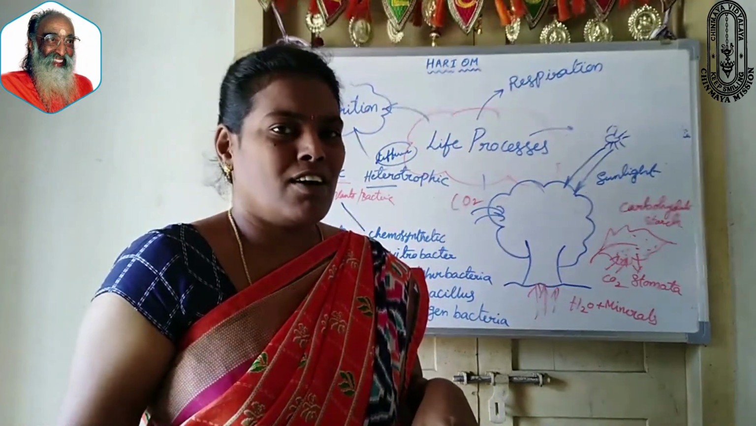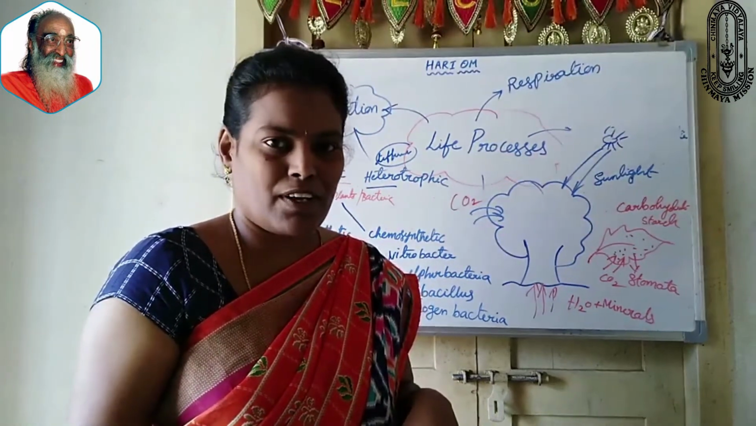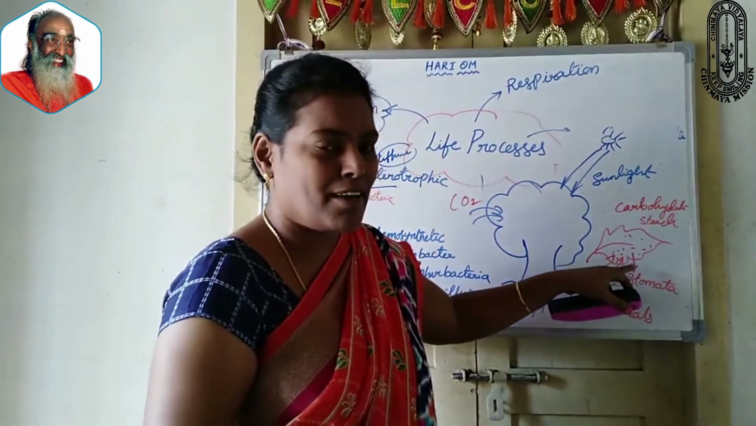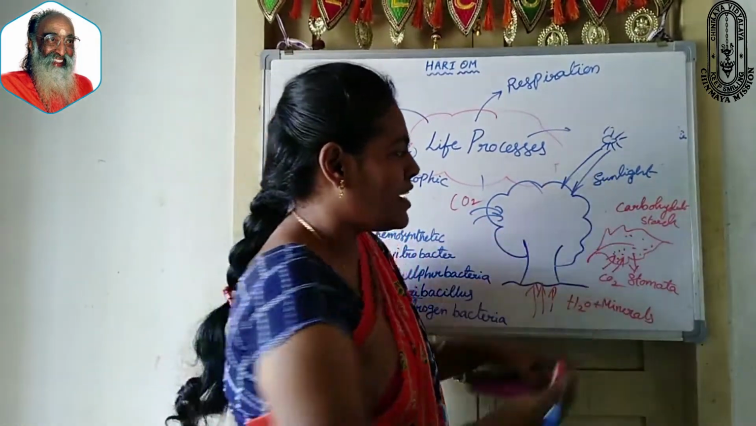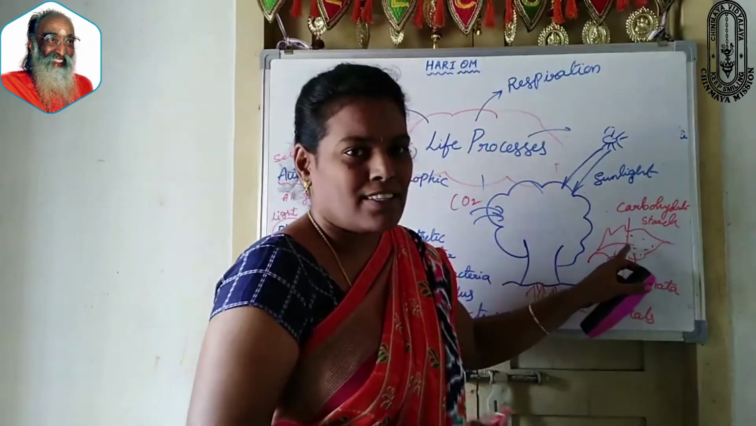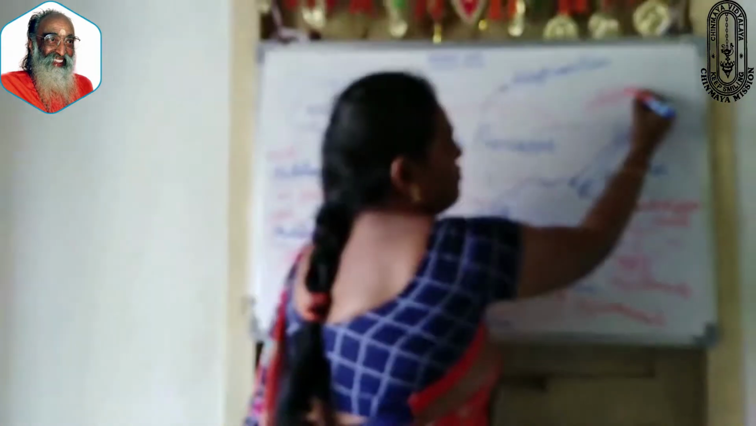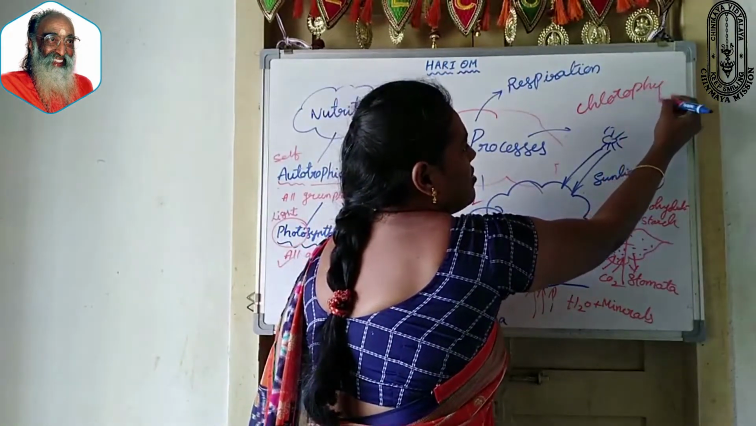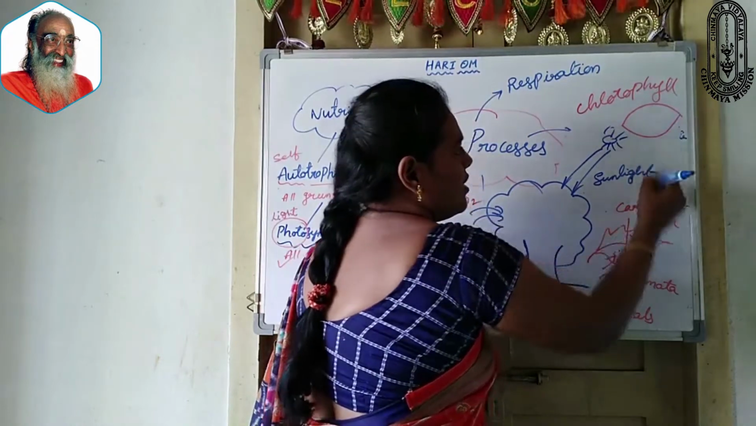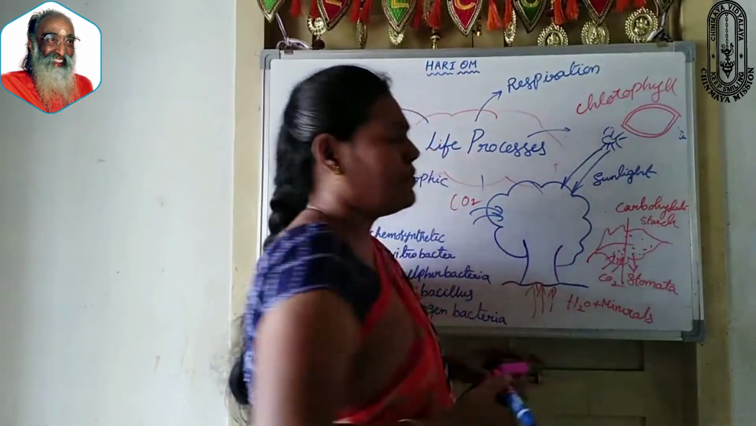Human beings and all other organisms exhale carbon dioxide into the atmosphere. Whatever we exhale, that carbon dioxide is utilized by the plant, which traps the sunlight. You all know that the leaf contains one green pigment which is called chlorophyll. It looks like this. In the leaf, many chlorophyll are present.